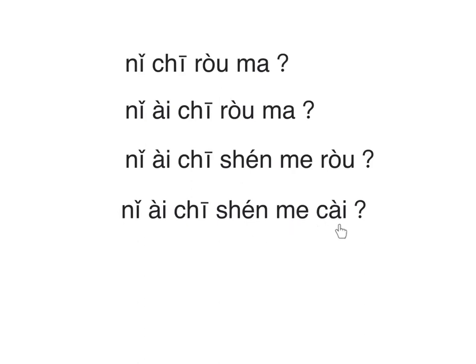Cai, remember, is about a cuisine or dish. 你爱吃什么菜？ Then 你爱喝什么？ You love to drink what? Then 你爱喝茶吗？你爱喝什么茶？